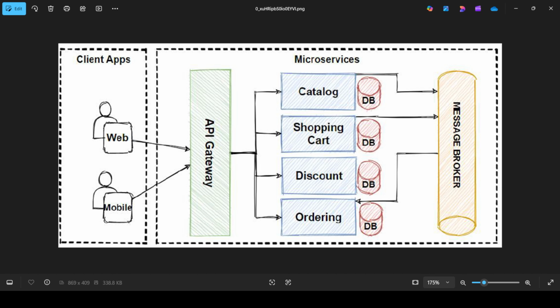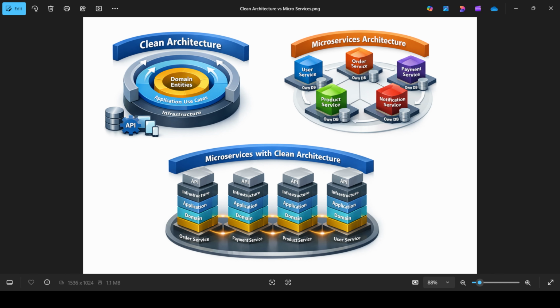Now we will see clean architecture versus microservices. You can see on the screen also. Try to understand this diagram well. What I am explaining here: clean architecture is code-level architecture. It controls dependencies, protects the business logic, and exists inside a project. But microservices are system-level architecture. That is code-level architecture, and this is system-level architecture. It controls deployment, scales teams and releases, and exists across projects.